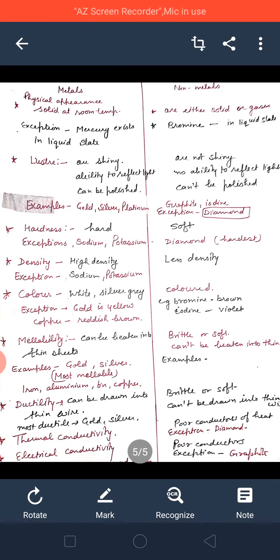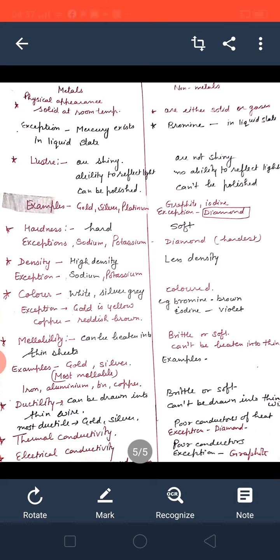Now next point, malleability. If we see the jewelry of gold and silver, you can see very thin sheets. Malleability means the property by virtue of which metals can easily be beaten into thin sheets is known as malleability. Mostly metals can be beaten into thin sheets or foils.